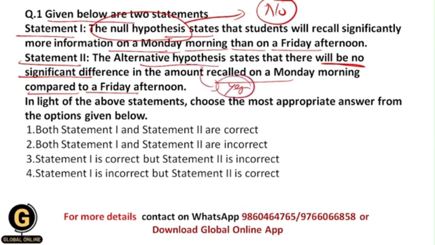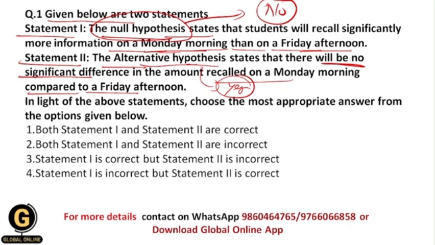But if we read both of these statements, within the null hypothesis part they have mentioned that there is a significant relationship between the information on a Monday morning and on a Friday afternoon. So there is a difference between the information grasped by the student on a Monday morning and on a Friday afternoon. But in the alternative hypothesis, they have stated that there is no significant difference between these two things, and that's why exactly opposite statements have been stated here.